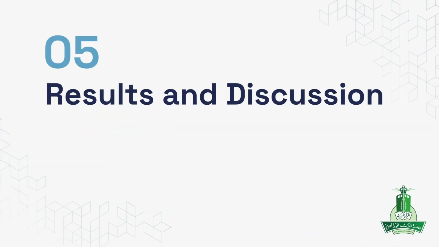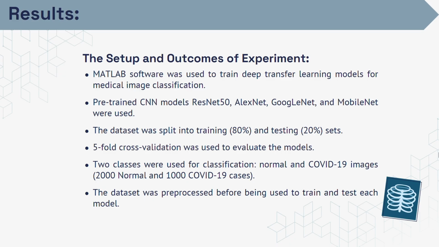So let's now move to the next section, which is results and discussion. The setup and outcome of the experiment. MATLAB software was used to train deep learning models for medical image classification. Pre-trained CNN models ResNet50, AlexNet, GoogleNet, and MobileNet were used. The data set was split into training 80% and testing 20% sets. Five-fold cross-validation was used to evaluate the models. Two classes were used for classification: normal and COVID-19 cases, 2,000 normal and 1,000 COVID-19 cases. The data set was pre-processed before being used to train and test each model.